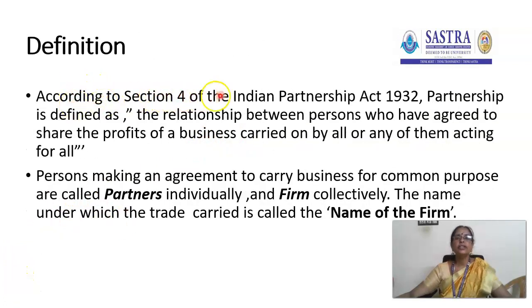Definition. According to Section 4 of the Indian Partnership Act 1932, partnership is defined as the relationship between persons who have agreed to share the profits of the business carried on by all or any of them acting for all. Persons making an agreement to carry on business for a common purpose are called partners individually and firm collectively. The name under which the trade is carried on is called the name of the firm.